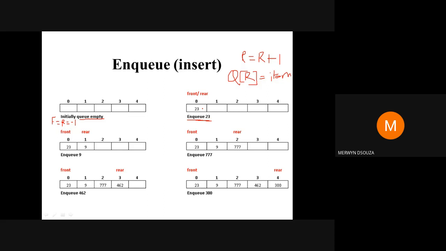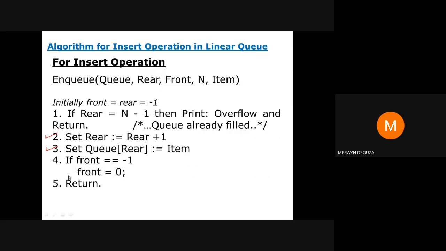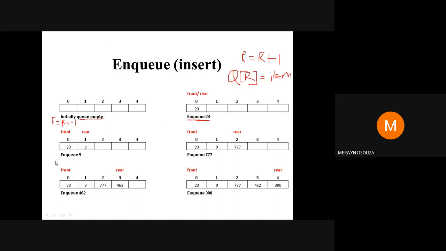So instead of tracing this entire code, I will just show you the simple code first. That is, we are doing only step 2 and 3, and maybe 4. So when we are enqueuing 23, the first step is to increment the value of rear.